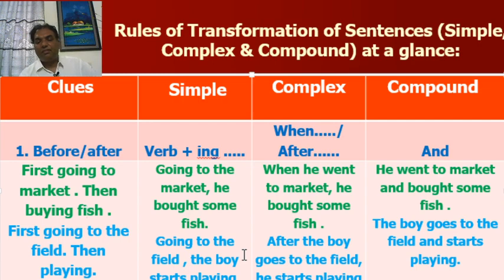Look at the second example. After the boy goes to the field, he starts playing. Here are also two activities. First going to the field, then playing. Okay, look at the simple sentence. Going to the field, the boy starts playing. And compound: the boy goes to the field and starts playing.